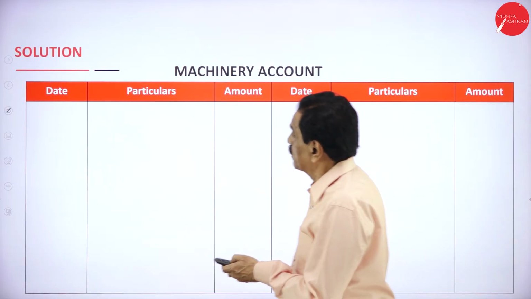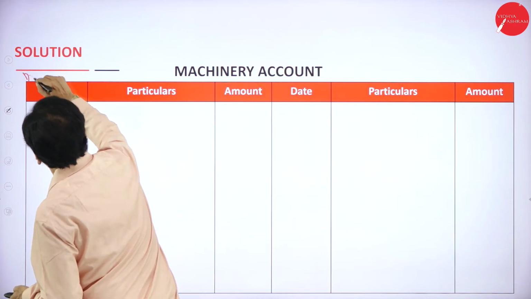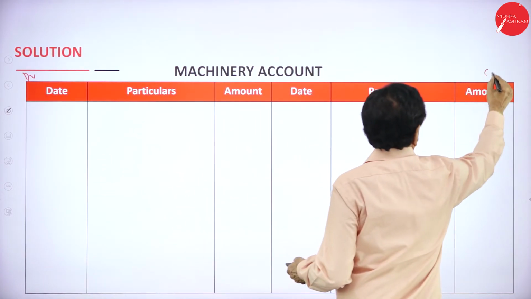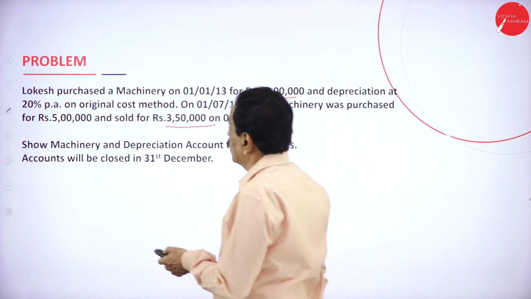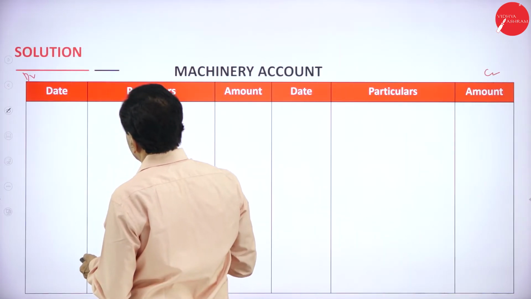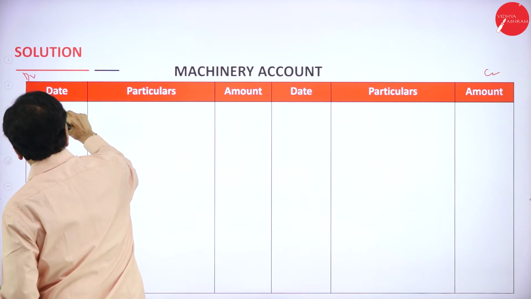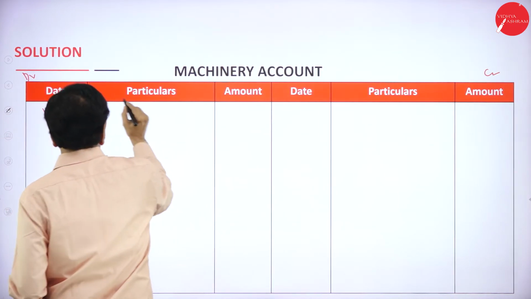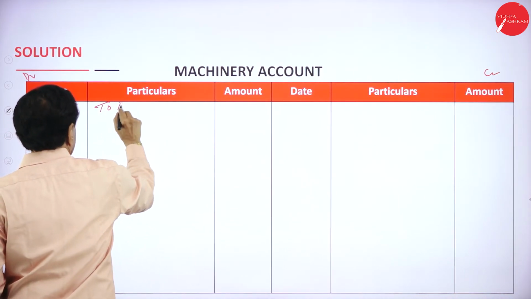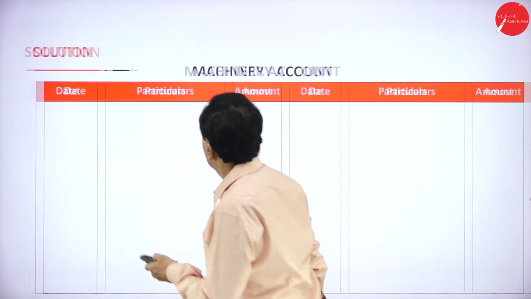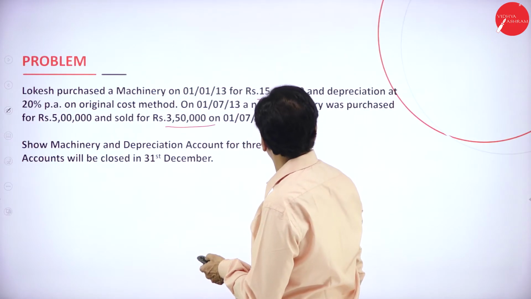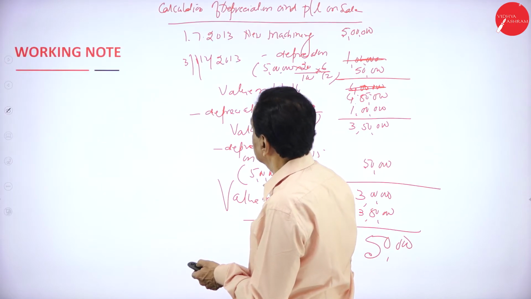This is the debit side, this is the credit side. When was it purchased? 1/1/2013, to bank account. What is the cost of the machinery? 15 lakh.